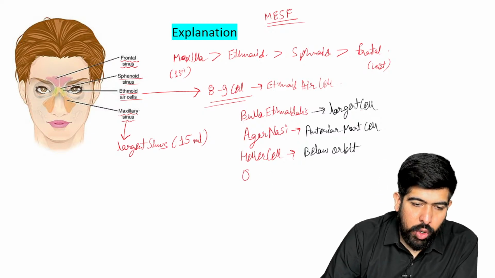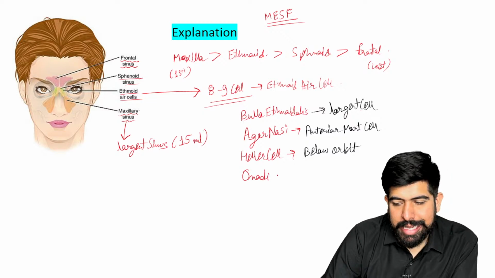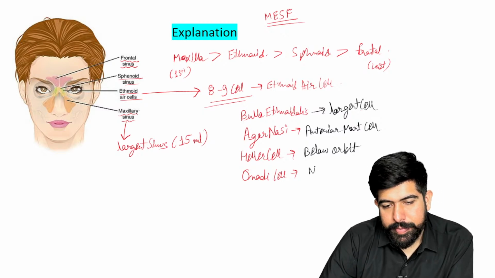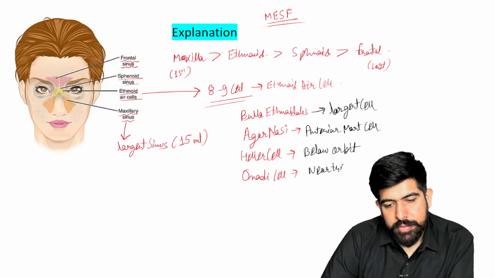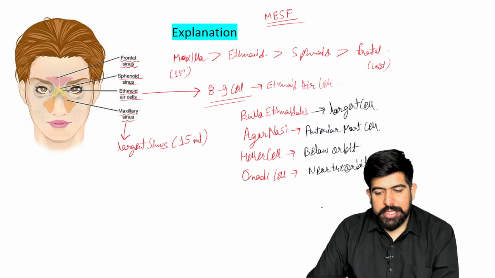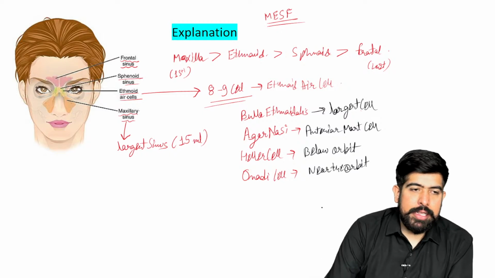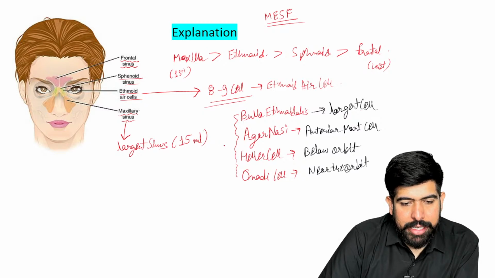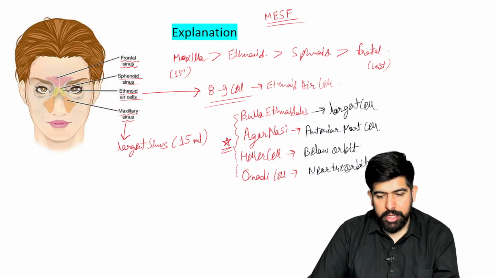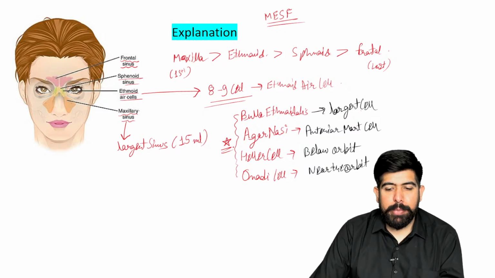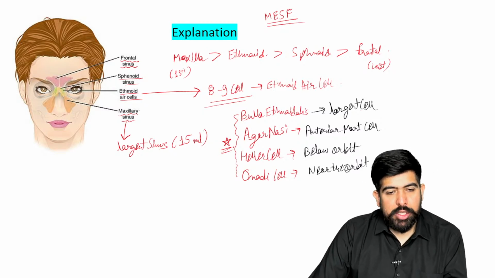And what is the role of this Onodi? The Onodi cell is just near the orbit. Yes, below the orbit is Haller. This is all very, very important for the ENT paranasal sinus topic. They can ask you about any of it: which is the largest, which is the anterior most, which is below the orbit, which is near the orbit. So you have to remember this.